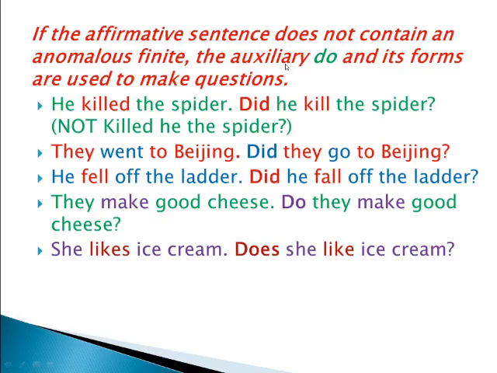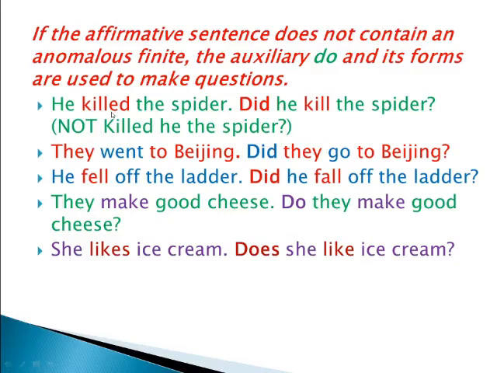In the previous slide what we learned is making the question form with auxiliary verbs. Here there is no auxiliary verb. Only main verbs are given in all these sentences. How to make these main verbs into question forms? If there is a sentence with a main verb, how can we change that sentence into a negative one? I already told you, if it is past, there should be a did.